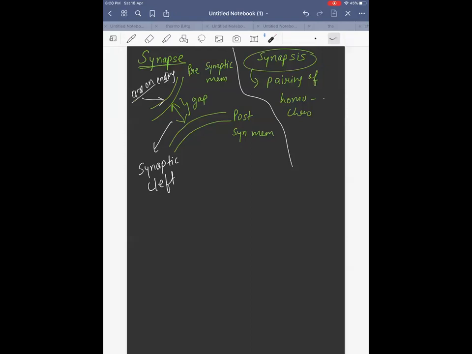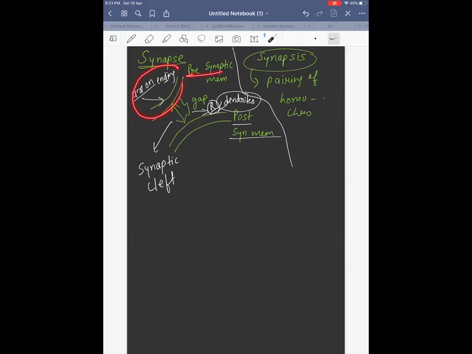What about post? What will you get in the postsynaptic membrane? Think. What is that which receives the stimulus? Is it axon or dendrites? Awesome, it is dendrites. So dendrites will be receiving. In the next neuron, you are going to have dendrites to receive the impulses. Receptors will be present and will receive the impulse from the axon ending.